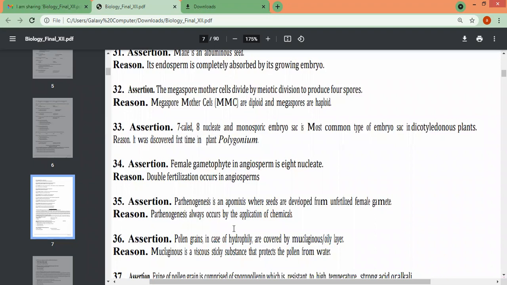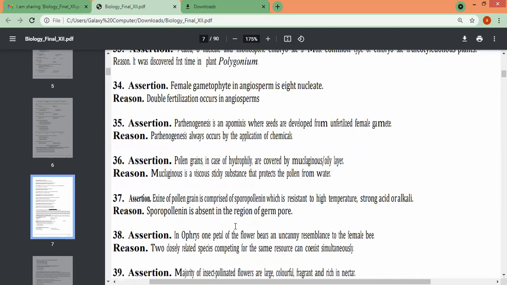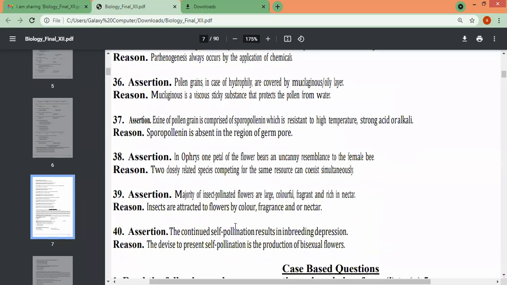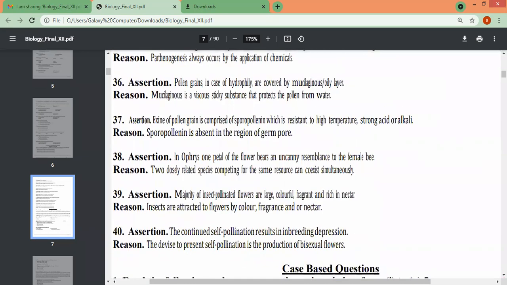Female gametophyte in angiosperm is 8 nucleate. Double fertilization, because double fertilization occurs in angiosperm. Look at the reason after 'because', then only you will understand. Okay? It is 40 here. As you can see, till 40 we have 10 questions. We have assertion reason based questions, and then we come to case based questions.